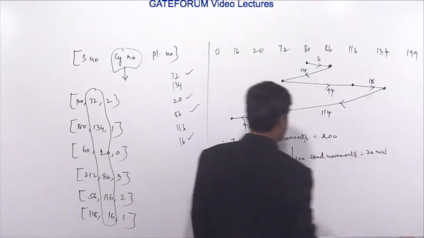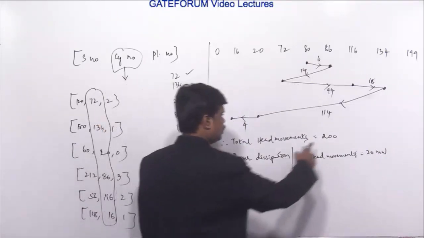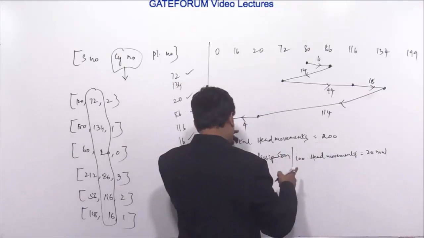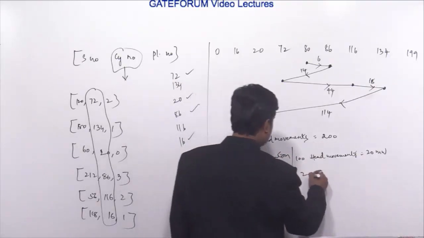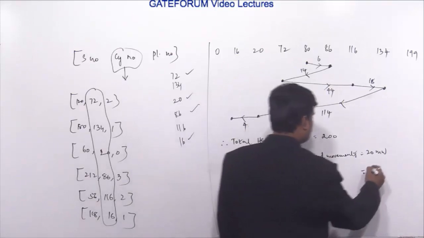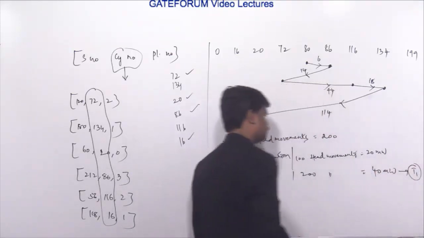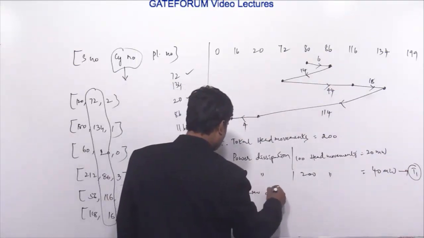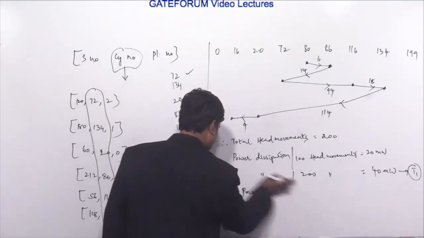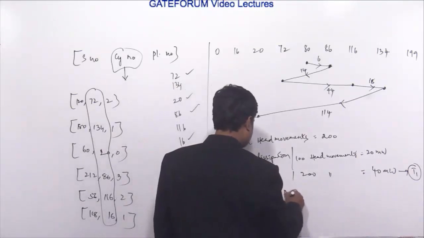But how many total head movements do we have? 200. So that means the power dissipation for 200 cylinders or head movements is equal to 40 milliwatts. So this is, let's consider T1. Okay. Then the power dissipation, let's say here, I can write power dissipation per head change.